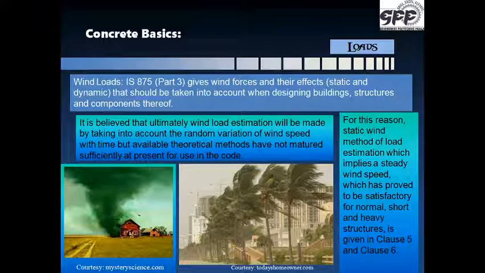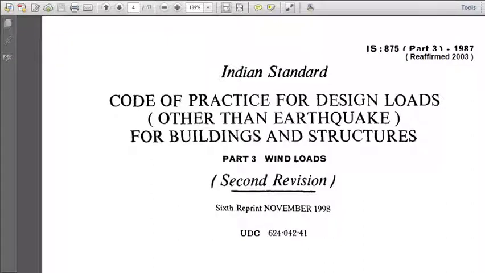As we all understand, normally wind loads become very critical for tall structures and skyscrapers. But it also depends upon what speed the wind is moving. Especially during a tropical cyclone, the wind speeds are huge and they can have disastrous effect, and that's why the wind loads have to be considered when we are designing the structures. Now for the wind load we are referring to IS 875 Part 3, 1987.